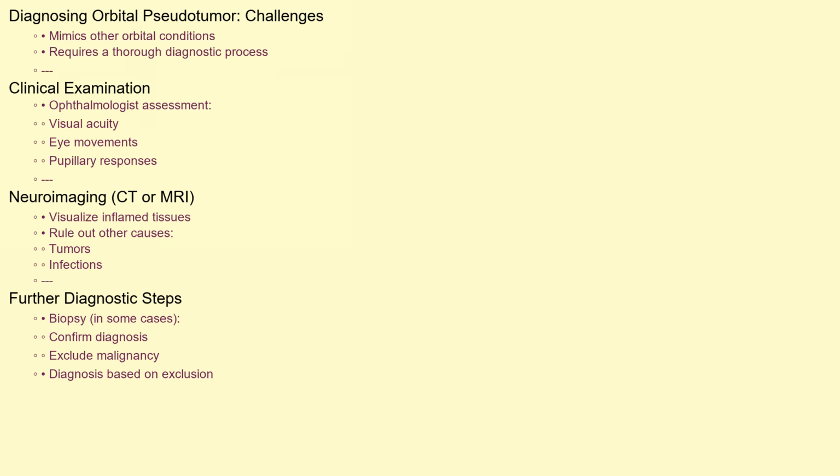Diagnosing orbital pseudotumor can be challenging as its symptoms can mimic those of other orbital conditions. The diagnostic process typically involves a thorough clinical examination by an ophthalmologist, including assessment of visual acuity, eye movements, and pupillary responses. Neuroimaging, such as CT scans or MRI of the orbits, is crucial to visualize the inflamed tissues and rule out other potential causes, like tumors or infections. A biopsy of the orbital tissue may be performed in some cases to confirm the diagnosis and exclude malignancy.